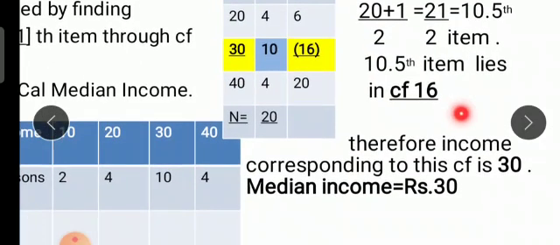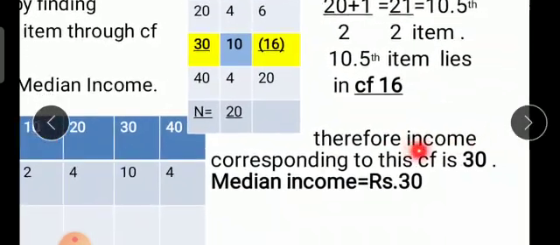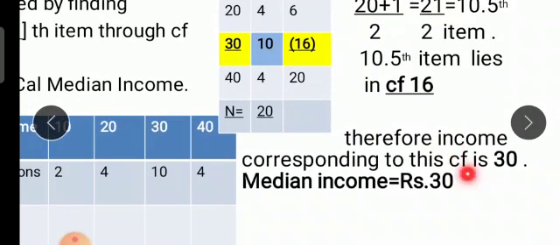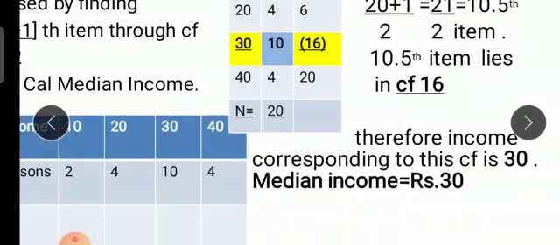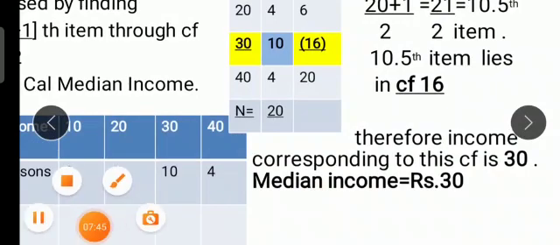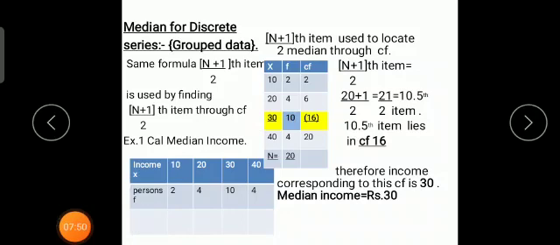So the income corresponding to this cumulative frequency is 30. Therefore the median income is 30 rupees. This is how you calculate the median for discrete data.